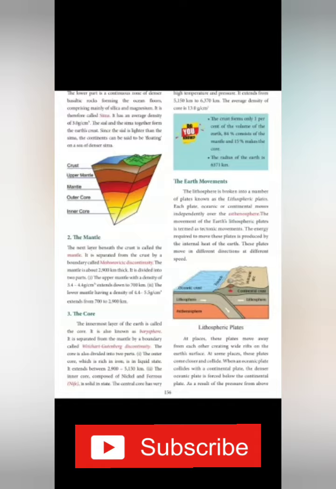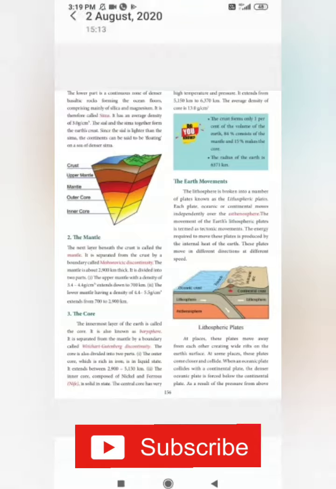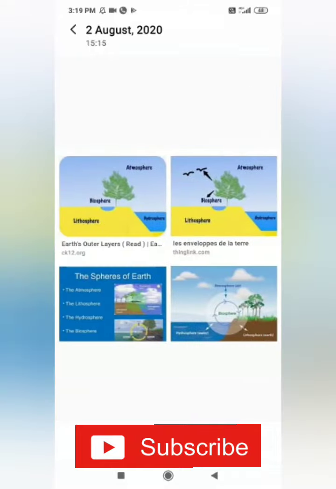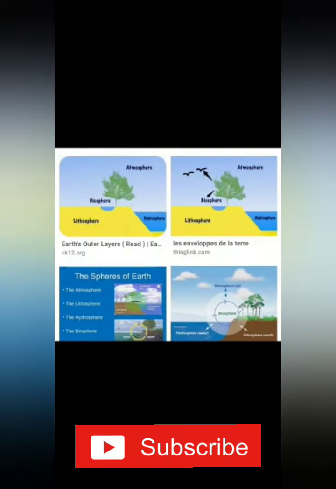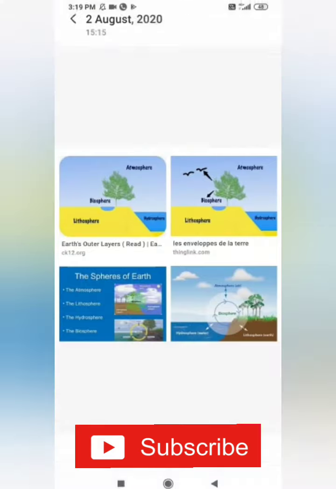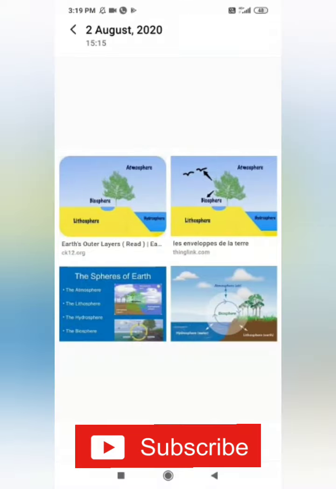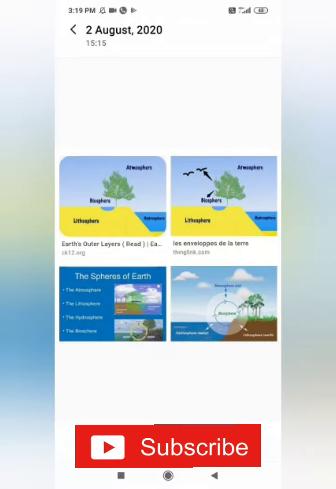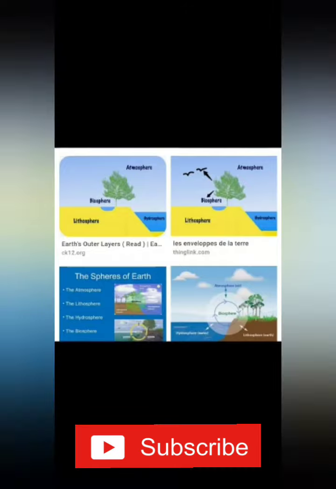Look at the picture, children. Our earth has different layers like biosphere, atmosphere, hydrosphere and lithosphere. In this, the biosphere is the place occupied by living organisms. And then the atmosphere is the envelope of gases surrounding the earth. Do you understand, children? Very good.